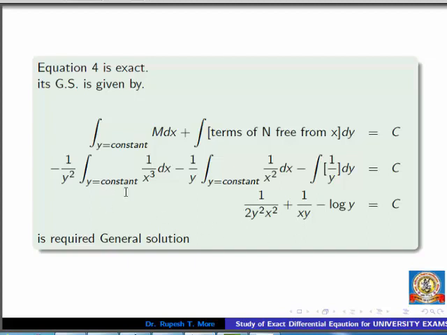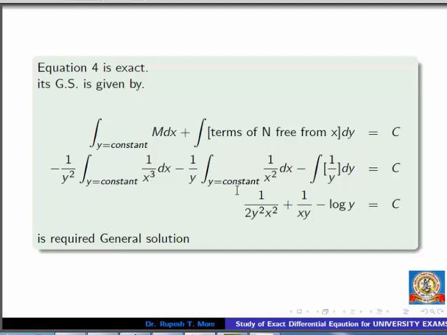Since y is constant, remove minus 1 upon y square outside. Here also we have to remove minus 1 upon y. What is the integration of 1 upon x cube? It is nothing but minus 1 upon x square. Minus minus become plus.